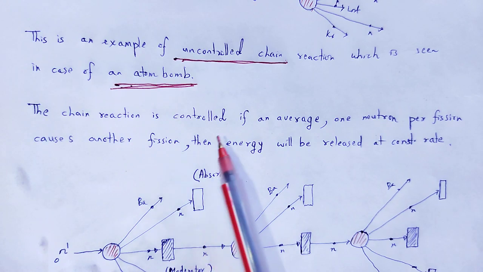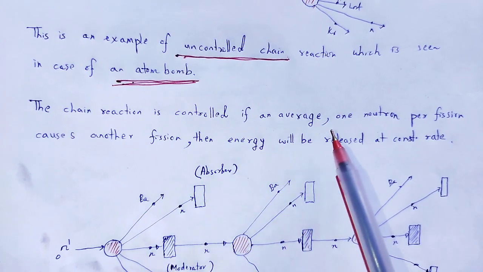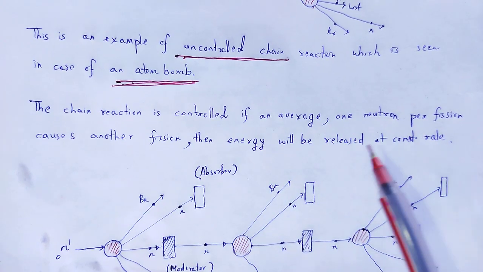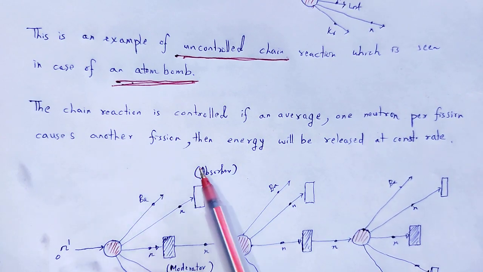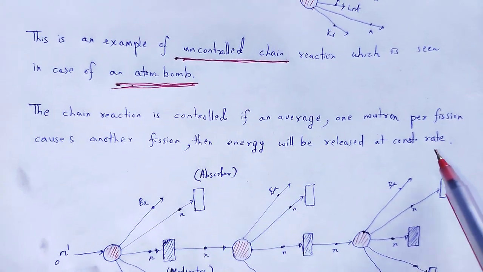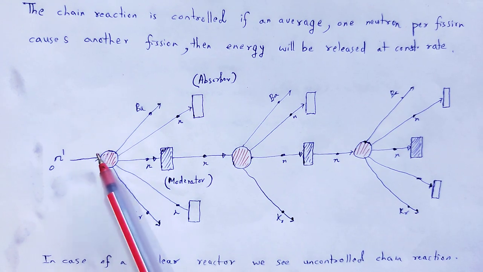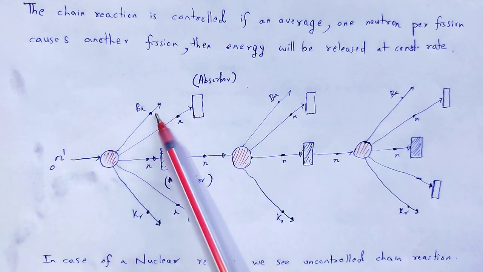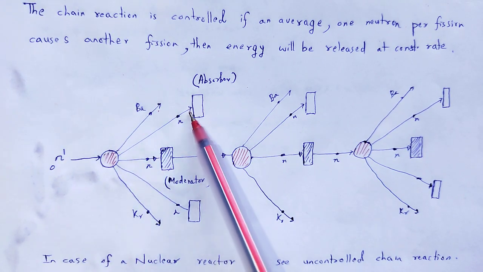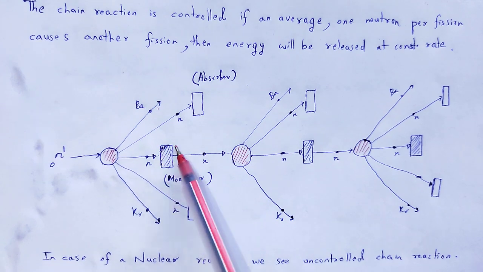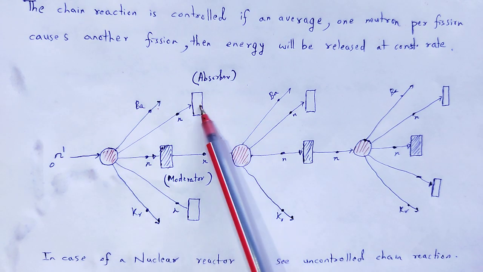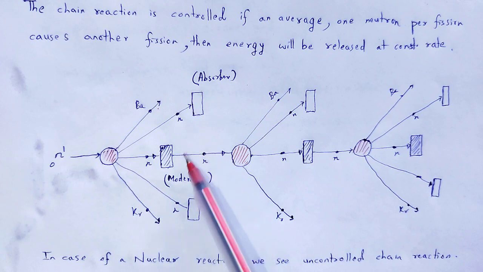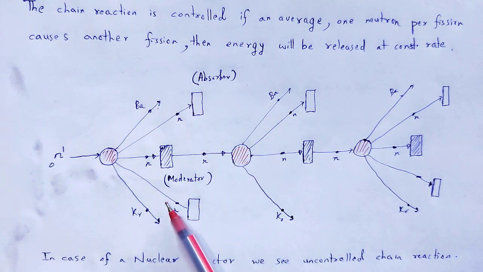The chain reaction is controlled if, on average, 1 neutron per fission causes another fission, then energy will be released at a constant rate. Let that neutron be bombarded on uranium; it produces barium and krypton with 3 neutrons. 1 neutron is passed through a moderator and the other 2 neutrons are absorbed by the absorber.